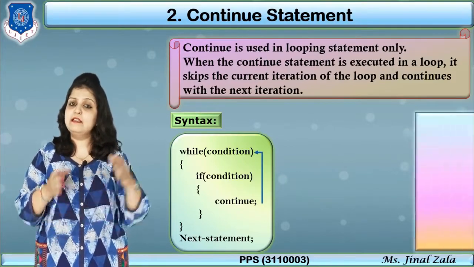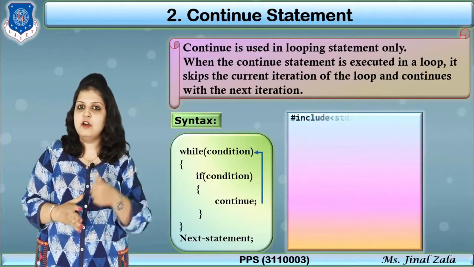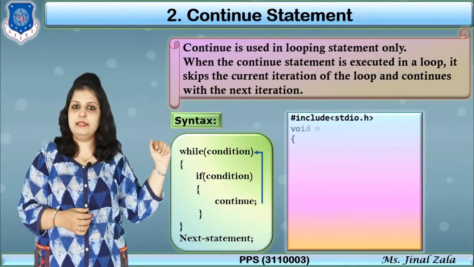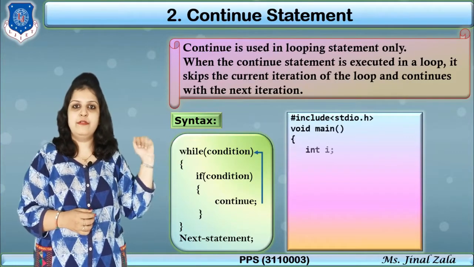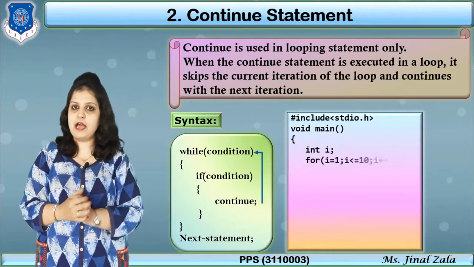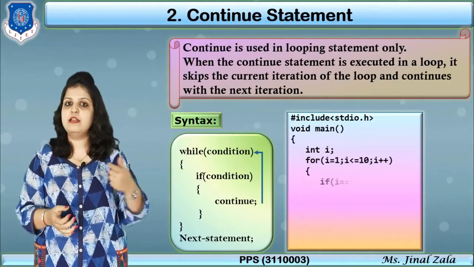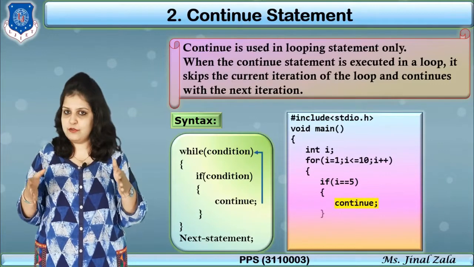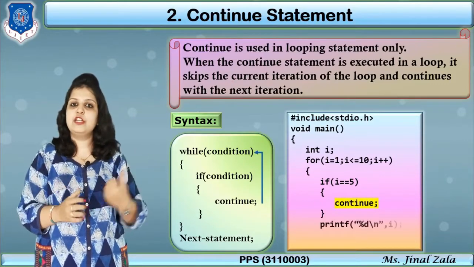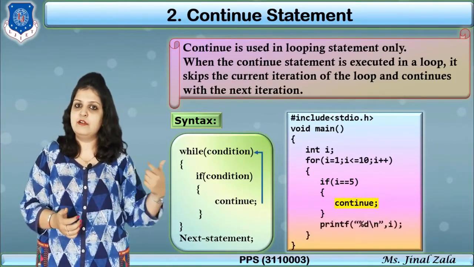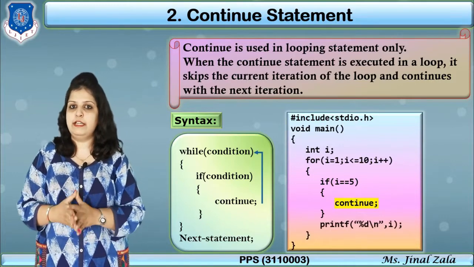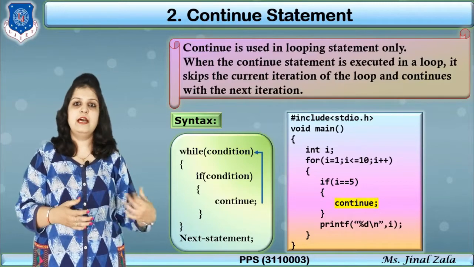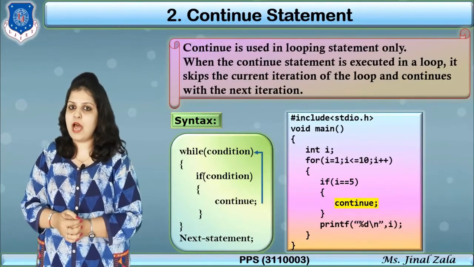Let's see the same example which we have already seen in the break statement. Include the header file, then the main function, then one variable, and the same loop here: i is equal to 1, i less than or equal to 10. So the loop will execute 10 times, and the same condition I have written, that if i is equal to 5 then continue, but instead of break I am writing continue, and then printf the value of i.